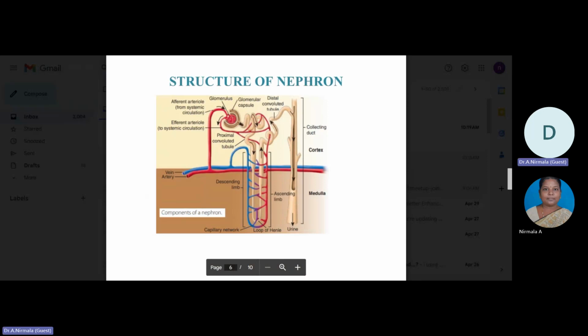The efferent arteriole emerges from the glomerulus and forms a fine capillary network around the renal tubule called the peritubular capillaries. A minute vessel of this network runs parallel to the Henle's loop, forming a U-shaped structure.